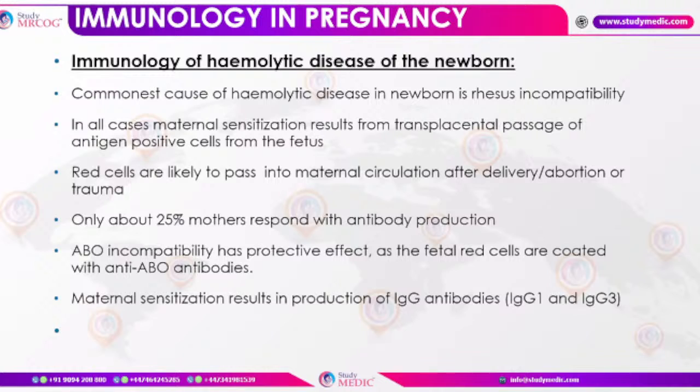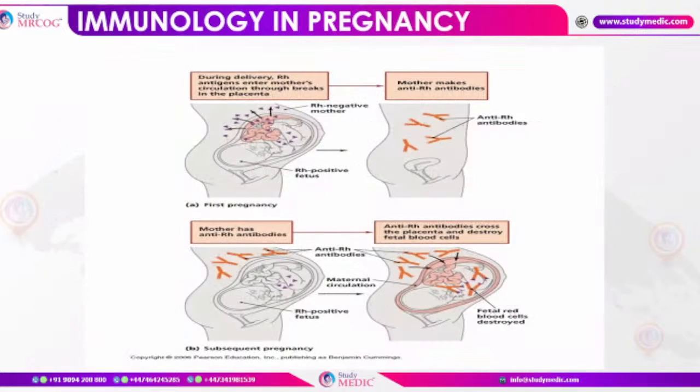Only about 25% of mothers respond with antibody production. ABO incompatibility has a protective effect, as the fetal red cells are coated with anti-ABO antibodies. Maternal sensitization results in production of IgG antibodies, which are IgG1 and IgG3.